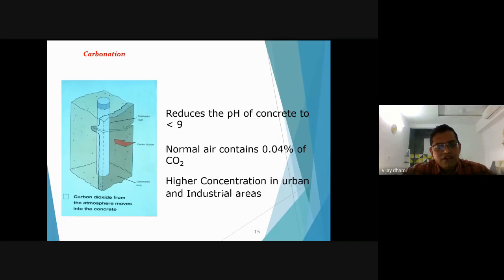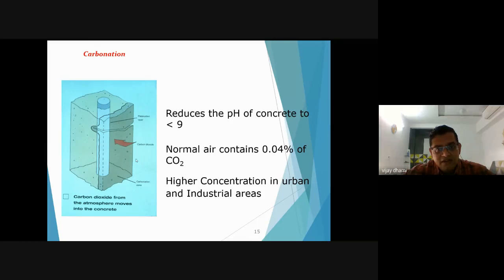Now, what does carbonation do? Due to the carbonation effects, it reduces the pH of the concrete. Generally, the pH of the concrete should be greater than 9. So, when carbonation occurs, the pH of the concrete will reduce.